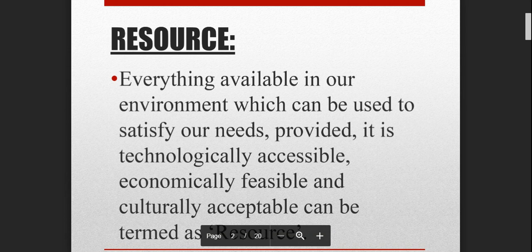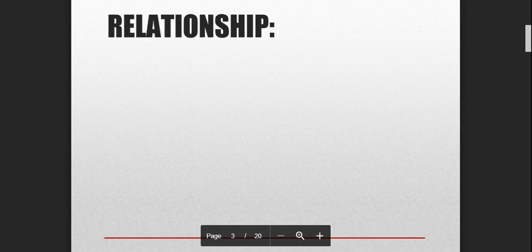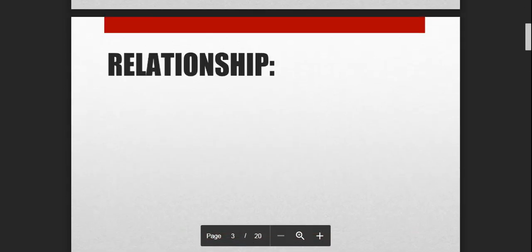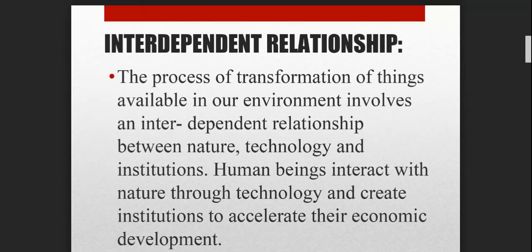So let's move on to the next topic, that is relationship, right. So what do you mean by relationship? Relationship means basically there is an interdependent relationship between three things. First is human beings, the main part, the role played by human beings. The second thing which is connected to human beings is nature, right?